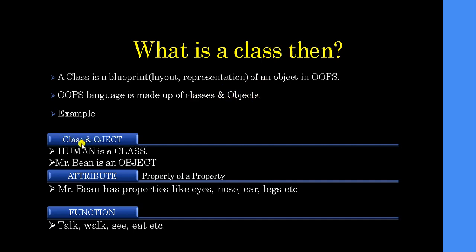A real world example is that human is a class. I am a human, so I am a class. Mr. Bean is an object, which means human is a class and Mr. Bean is an object of that class. Mr. Bean will have properties like eyes, nose, ears, legs. Functions will be talk, walk, see, eat. So basically it's a blueprint, a structure for a human, and it can be male or female, and the name can be Mr. Bean or any other name for a female. So Mr. Bean is an object of this human class.